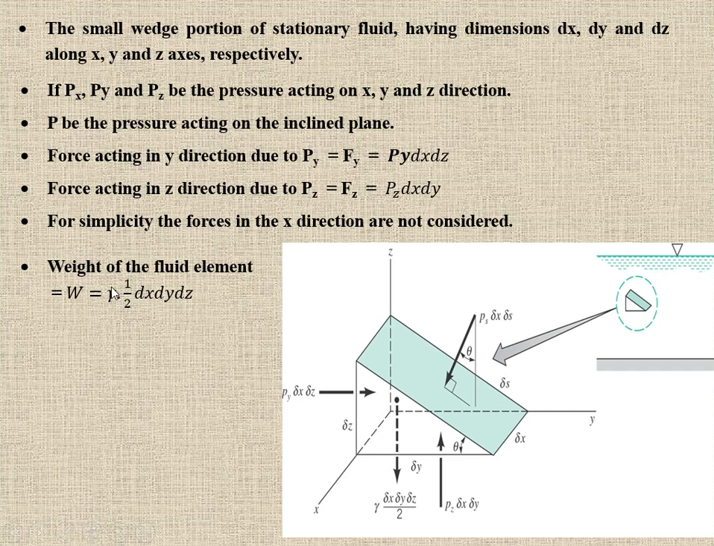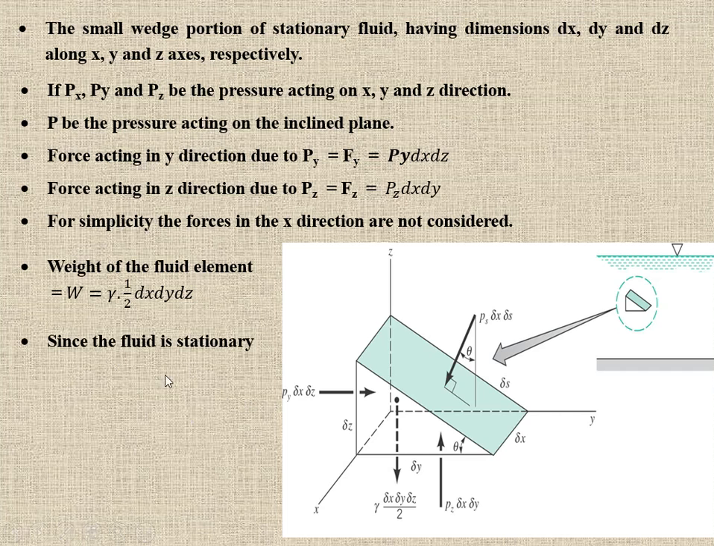Weight density is equal to gamma, which is equal to mg, which is equal to rho g. The volume of the fluid element we can calculate as half base into altitude. Okay, so what is the base? Base is half del y into del x into altitude, that is dx dy dz.